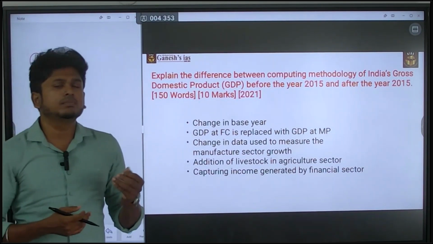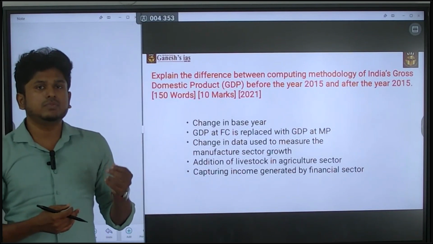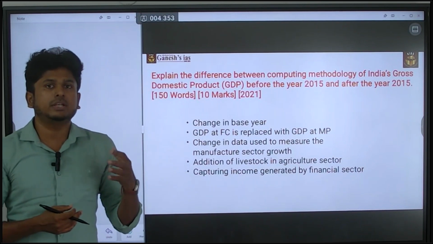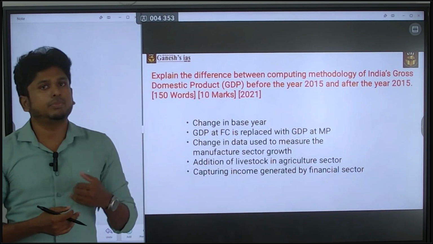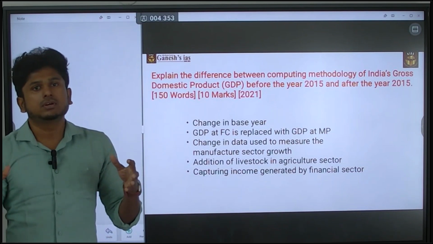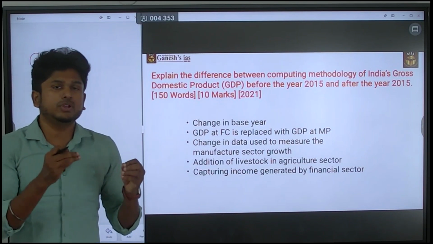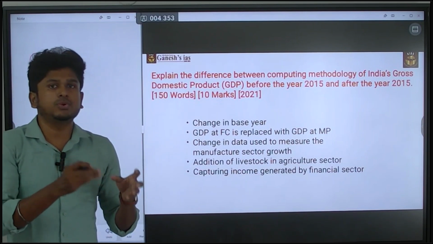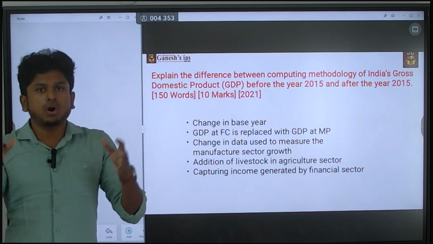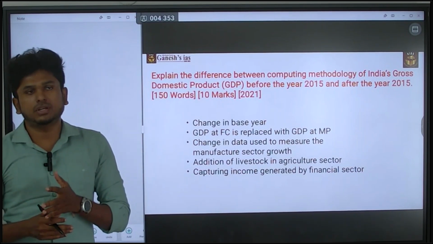Okay, so other changes: a change in the data used in the measurements of the manufacturing sector, which means earlier they used only around 2 lakh manufacturing entities. Now they are using the Ministry of Corporate Affairs data, with around 5 lakh companies. By this, they are increasing the base for measuring growth in the GDP, or how many goods and services are produced by these manufacturing industries. In such a way it is broadening the measurement. Okay, so that is one of the major advantages.